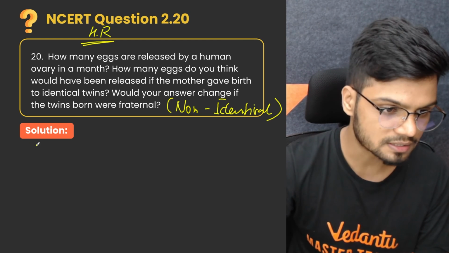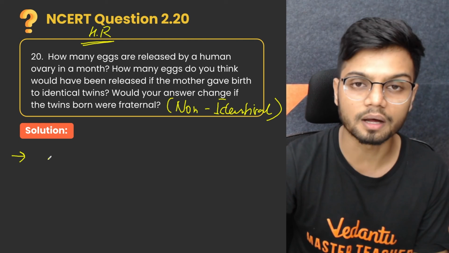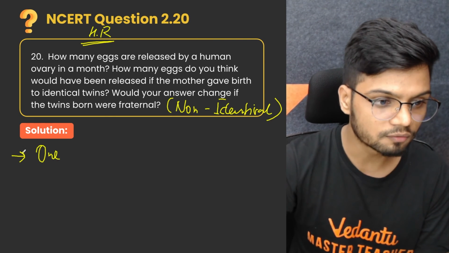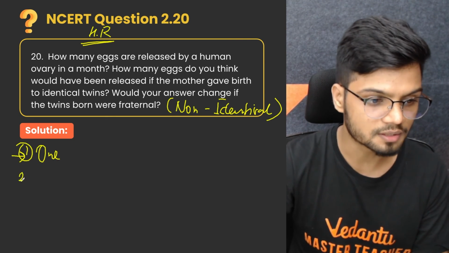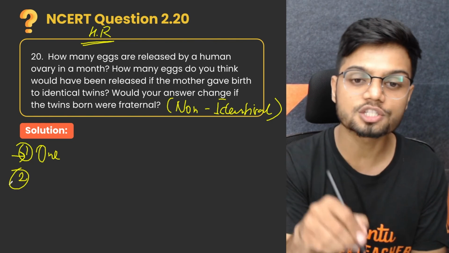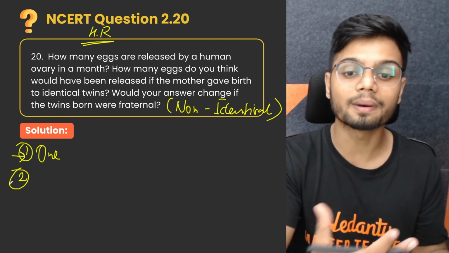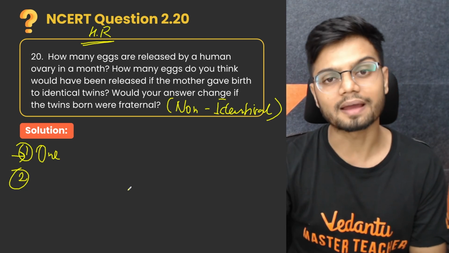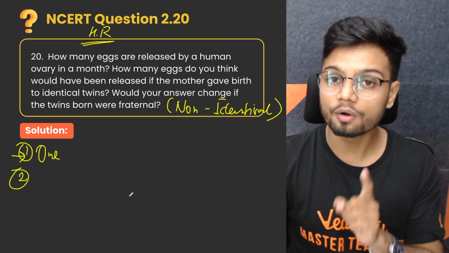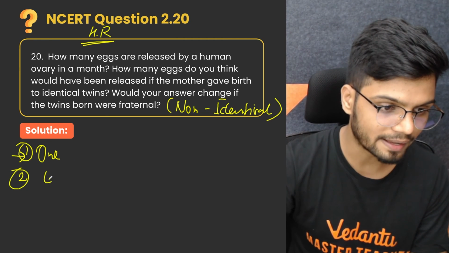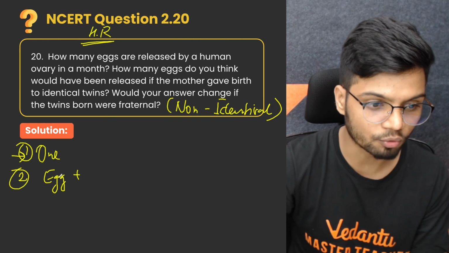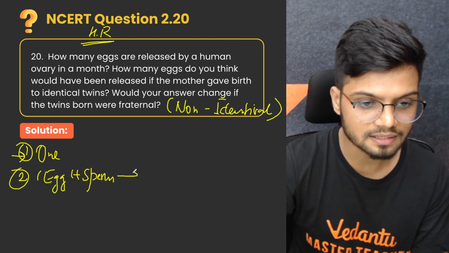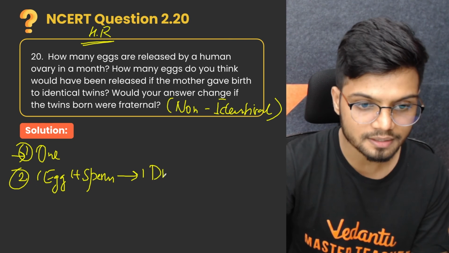The first answer is very simple. Every single month in the case of human females, one egg is released. That's the first answer. The second question, how many eggs do you think have been released if the mother gave birth to identical twins? Let me tell you clearly, even in the case of identical twins, only one egg is released, and it is fertilized by only one sperm, which results in one diploid zygote.